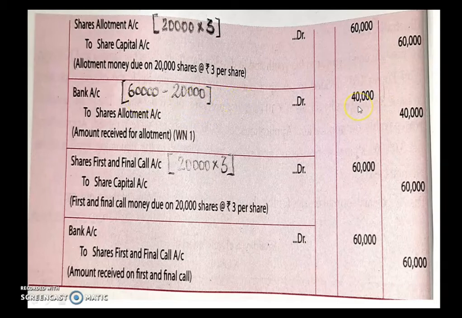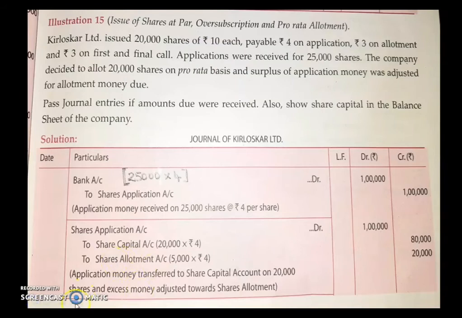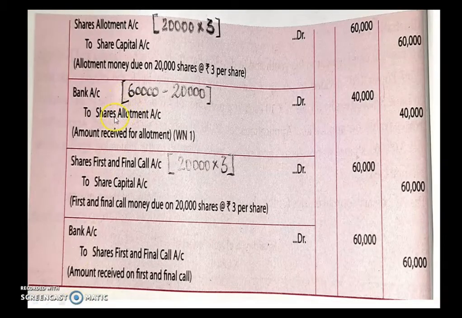So what is the amount we are supposed to collect? 40,000 that has been received in the bank account. 60,000 due money, already received 20,000. How much are we now supposed to receive? 40,000 that we have received in our bank account. So this is allotment. When you are passing this entry of oversubscription, and when excess money is adjusted to allotment, special care has to be taken for passing this bank entry. Okay, received entry of allotment.